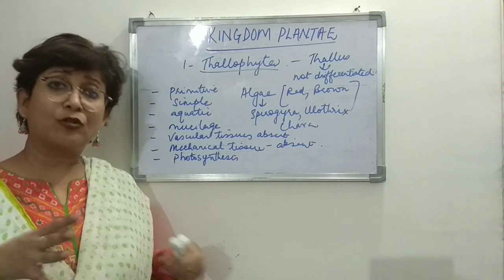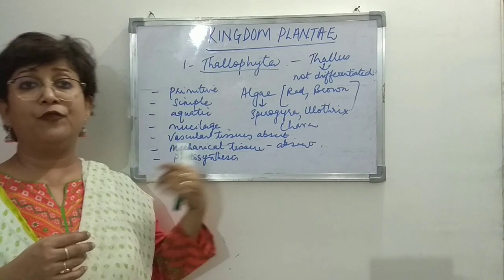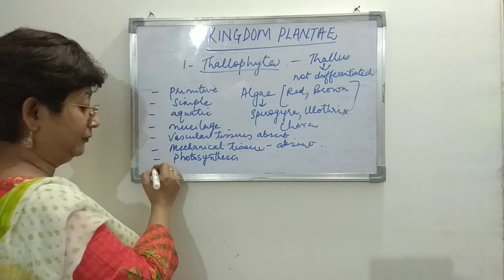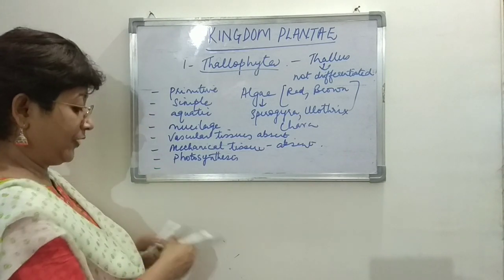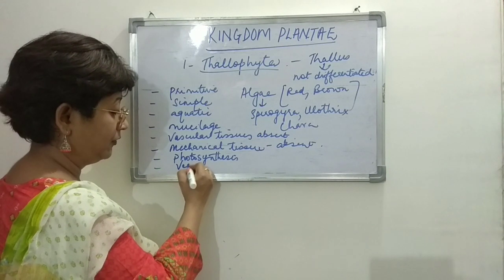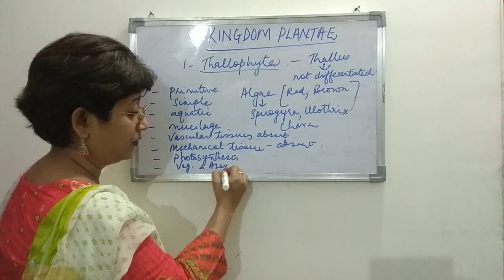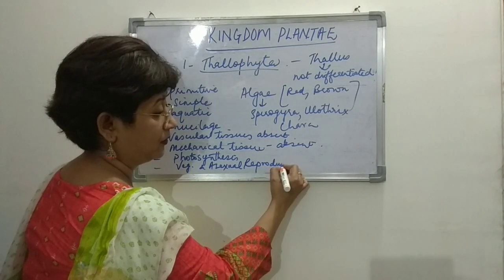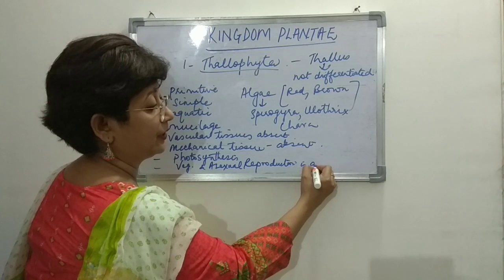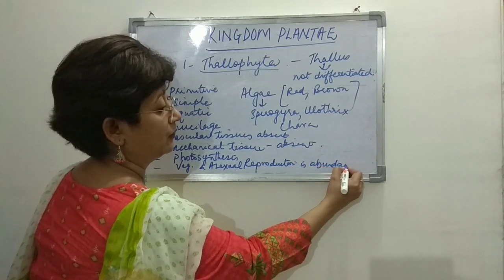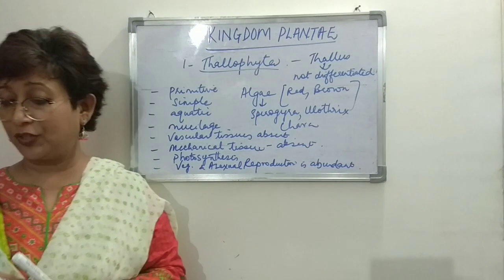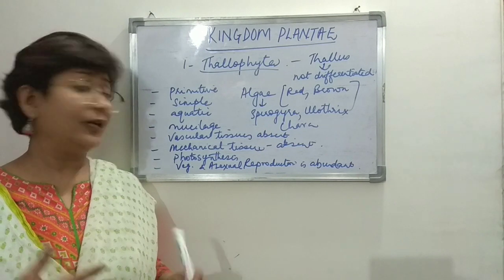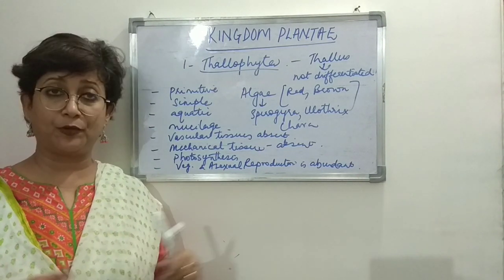Right? The most common method of reproduction is vegetative and asexual mode of reproduction. That is the most common, right? So vegetative and asexual reproduction is abundant, right? So that's about the algae, and not to mean that only vegetative and asexual reproduction is there.